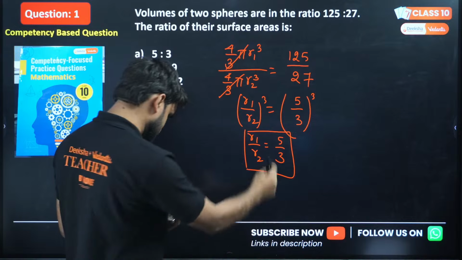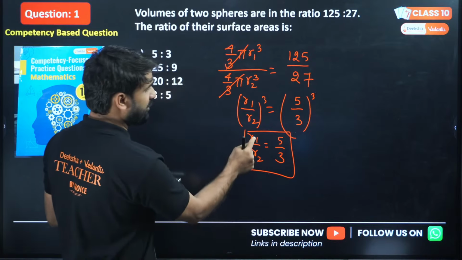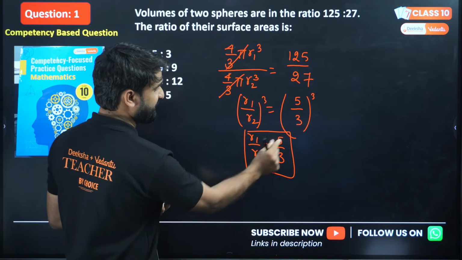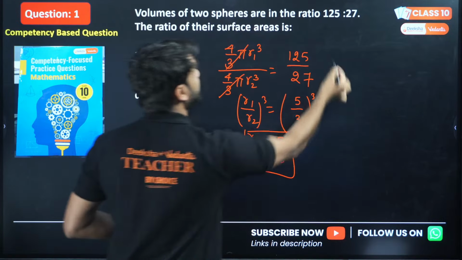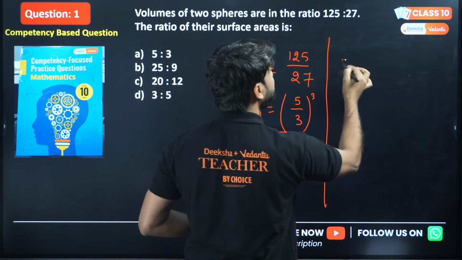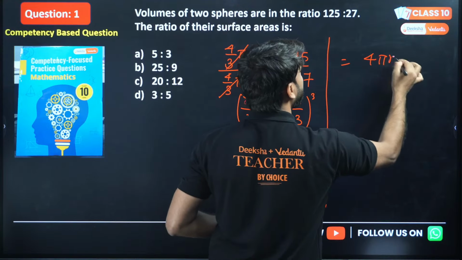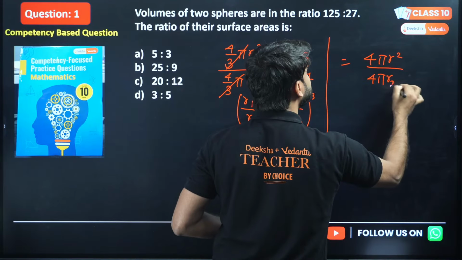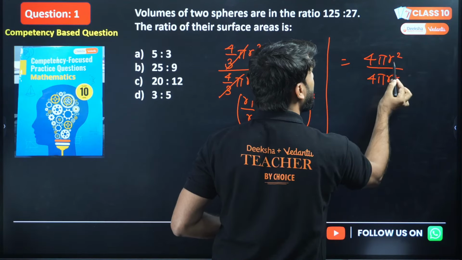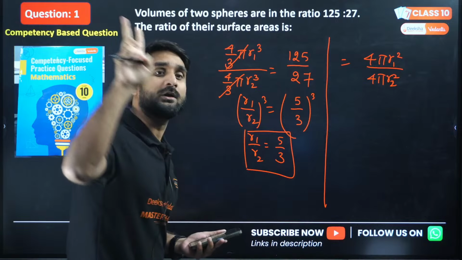I hope this is clear to everyone till here. So the ratio of radius r1/r2 of two spheres is 5/3. Now we have to find the ratio of surface areas. So we know the surface area of a sphere is 4πr². But here we are talking about two spheres, so what do we have to do? We have to put r1 and r2 here because there are two spheres.